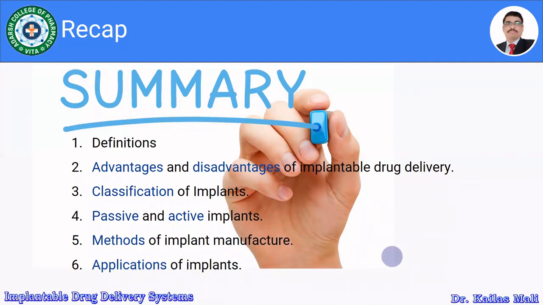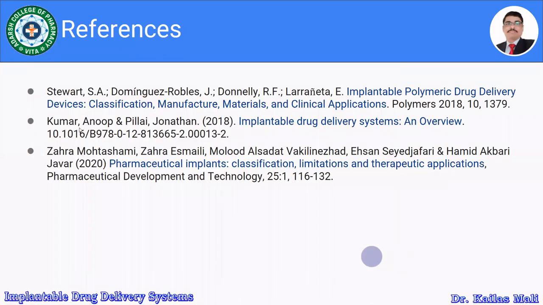Let us see the references which I have referred to for the preparation of this presentation. The very first one is Implantable Polymeric Drug Delivery Devices: Classification, Manufacture, Materials and Clinical Applications, from the journal Polymers. The second one is Implantable Drug Delivery Systems: An Overview.